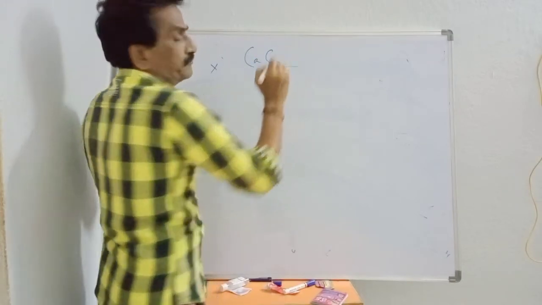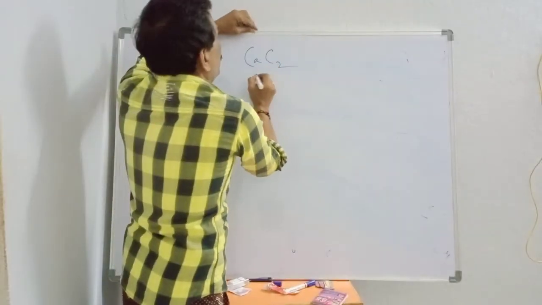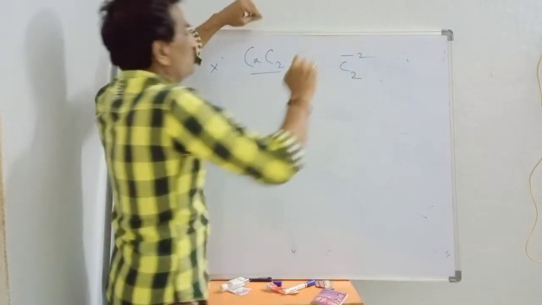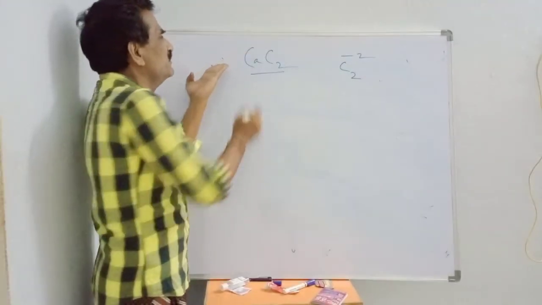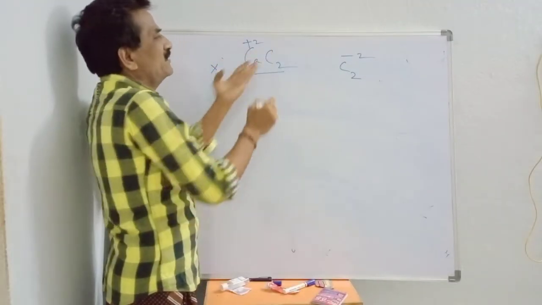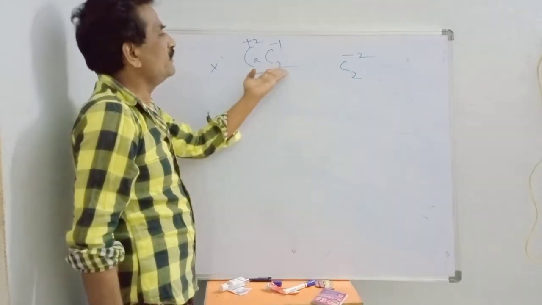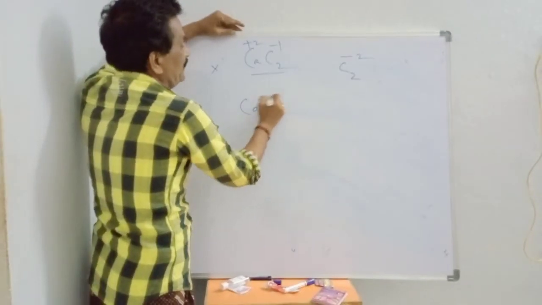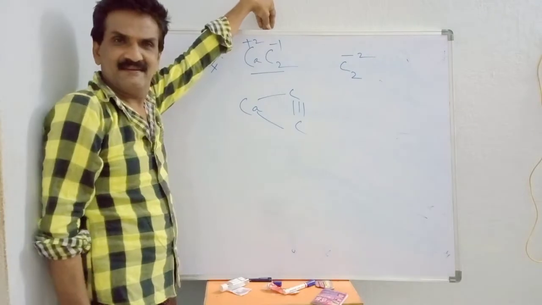Calcium carbide, CaC2. Kindly keep in mind, C2 shows minus 2. You know very well, Ca is plus 2, and each carbon is minus 1. If you take C2, minus 2. Am I correct?